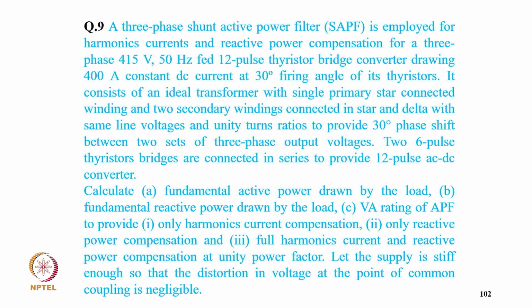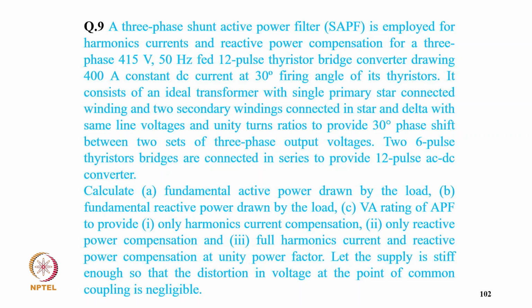Coming to example 9, a 3-phase shunt active filter is applied for harmonic current and reactive power compensation of a 3-phase, 50 Hz, 12-pulse thyristor bridge converter drawing 400 ampere constant DC current at a 30 degree firing angle of its thyristors. It consists of an ideal transformer with a single primary star-connected winding and 2 secondary windings connected in star and delta with the same line voltage and unity turns ratio to provide a 30 degree phase shift between the two sets of 3-phase output voltage, and two 6-pulse converters are connected in series to provide a 12-pulse AC-DC converter.